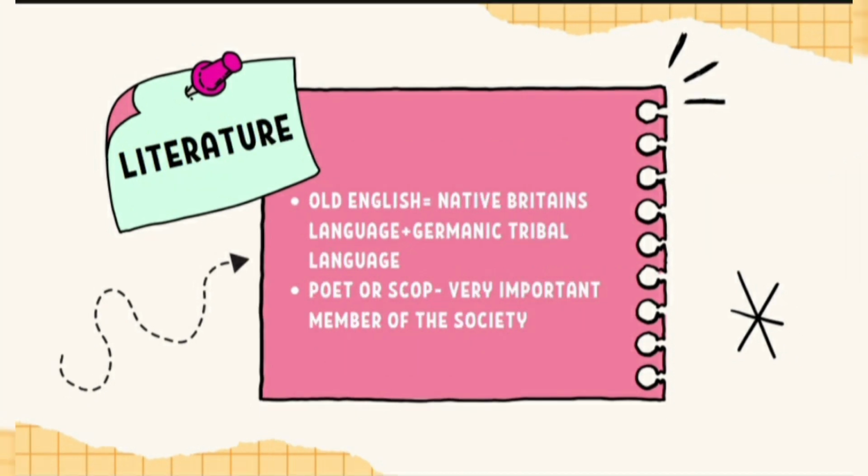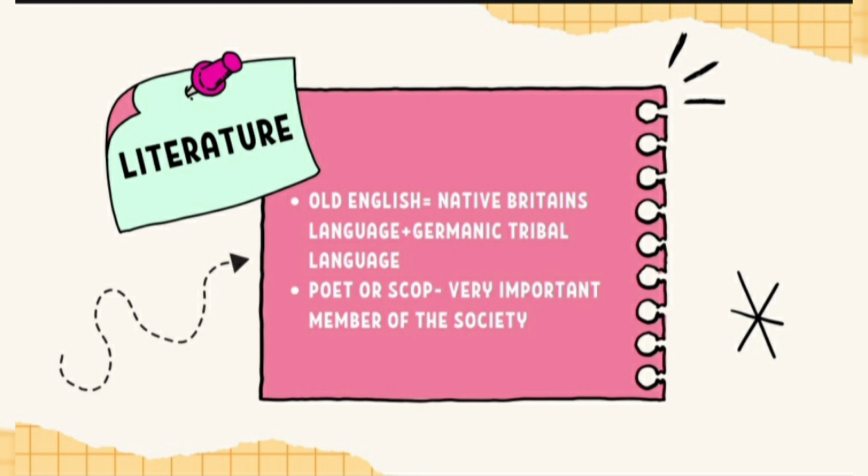Next, the Anglo-Saxon literature. The Anglo-Saxon language, or the Old English language, is the foundation of modern English. So what is this Old English? Old English is the combination of the native Britons' language and the Germanic tribal language.